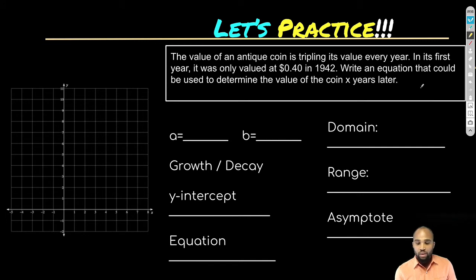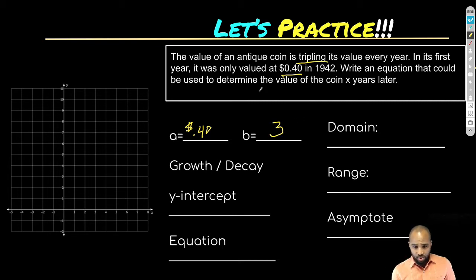Now, I'm hoping you tried it already, but what equation could we use? Well, let's think about this. What's our initial? So let's get our A and B. What's our initial? What are we starting with? So first year is at 40 cents. So I'm going to start with 0.4 because that's my initial. That's what we're starting with. And my rate, how fast is it increasing or decreasing? It's tripling. So I want to actually put a 3 here because it's tripling.